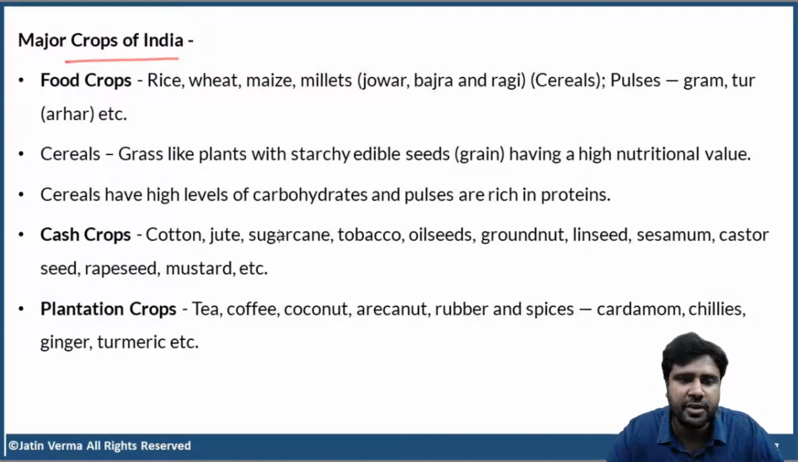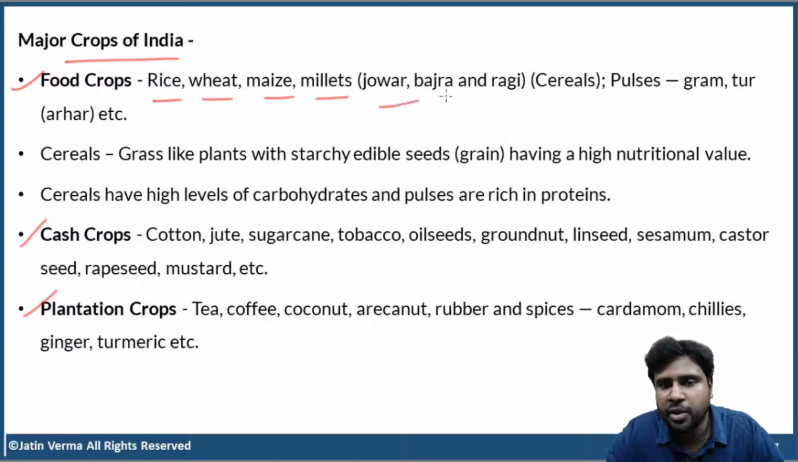And first, we'll discuss rice, obviously, and then wheat. The crops of India can be divided into food crops, cash crops, and plantation crops. What are the various food crops? Rice, wheat, maize, millets, jowar, bajra, and ragi. All these are cereals.